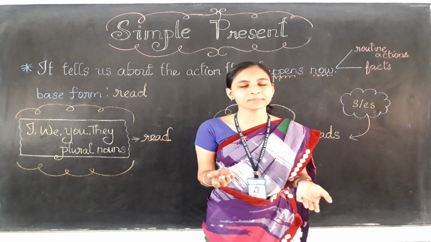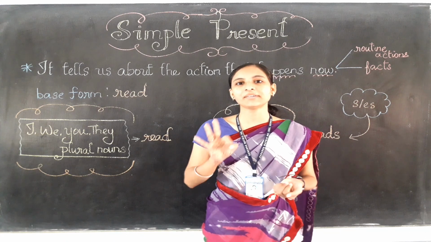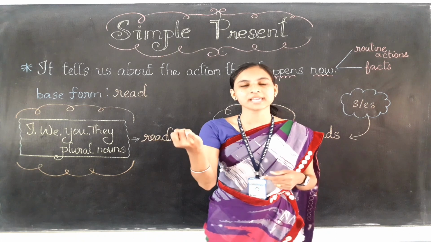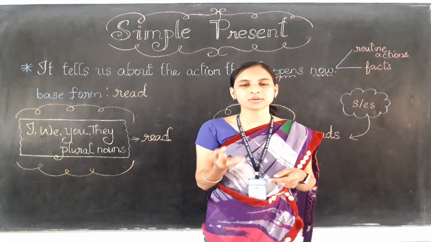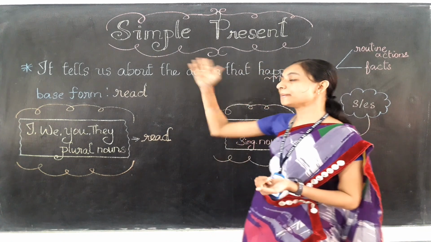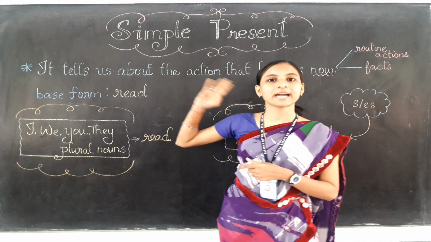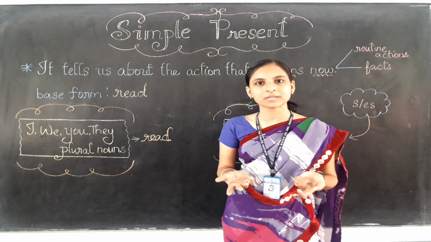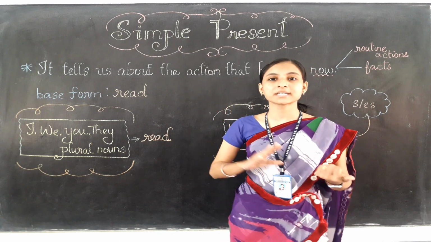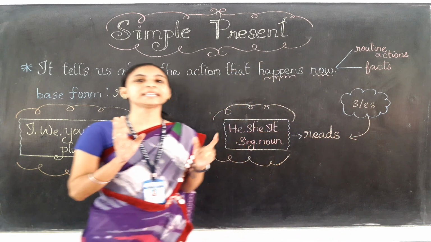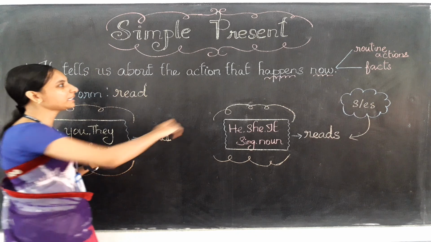So how many types of time we have learned? We have learned about the three types of time, that is present, past and future. Okay, so in this video you are going to learn about the simple present. Okay, it is a kind of time only. What is the topic? Yes, simple present only. So what do you understand by the word present? Yes, present means it tells the action which is happening now.